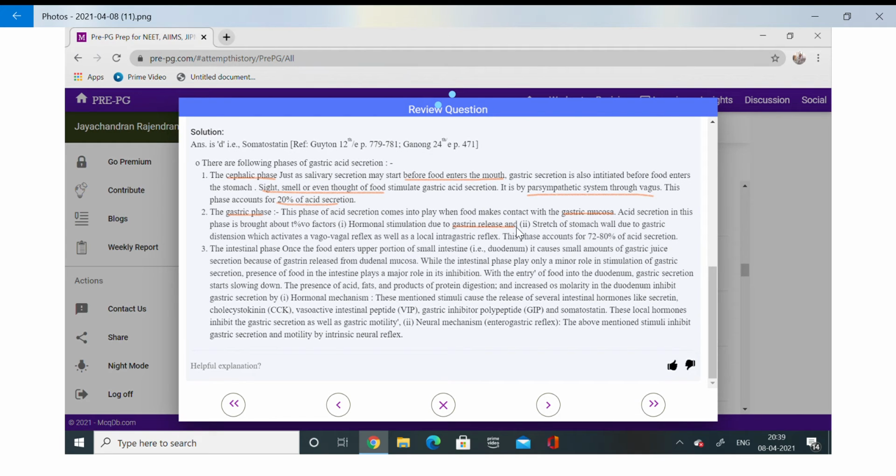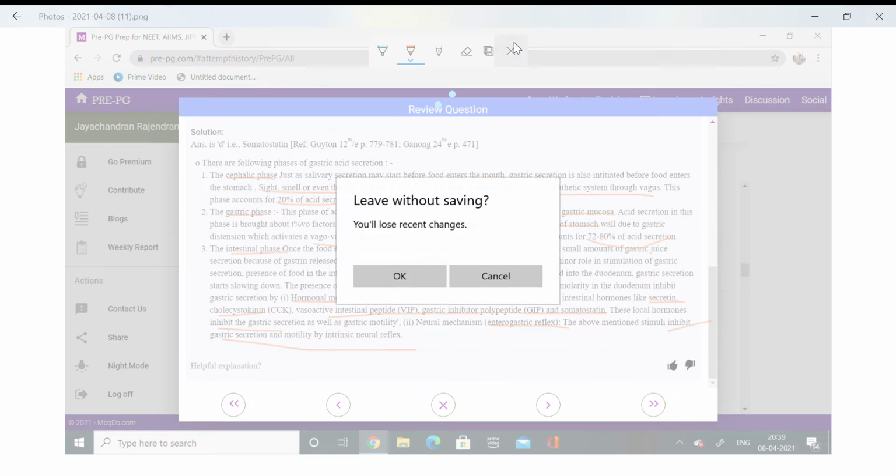Gastrin release, stretch of the stomach, distension of the stomach, we call it a vasovagal reflex. 72 to 80% of acid secretion will be there. Next, the intestinal phase, it is also in the small intestine, the duodenum. Hormonal mechanisms, several, like secretin, CCK, VIP, GIP, somatostatin, they will inhibit the gastric secretion. And the enterogastric reflex also decreases or inhibits the motility and the gastric secretion. This is what you are required to do.